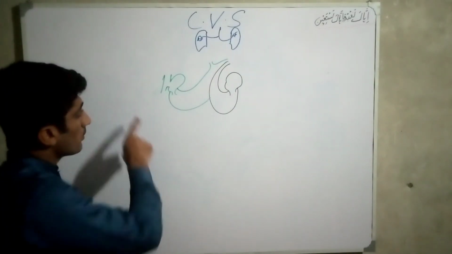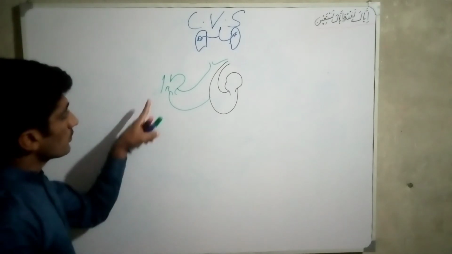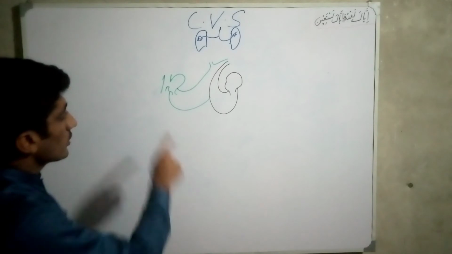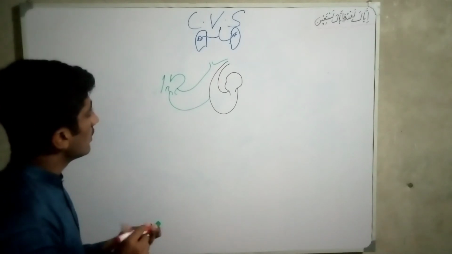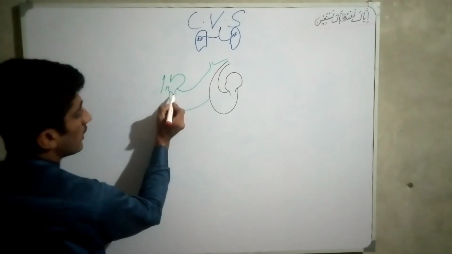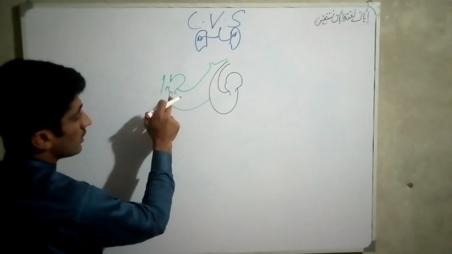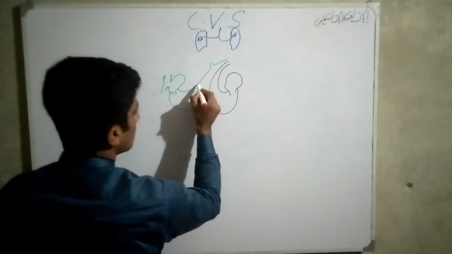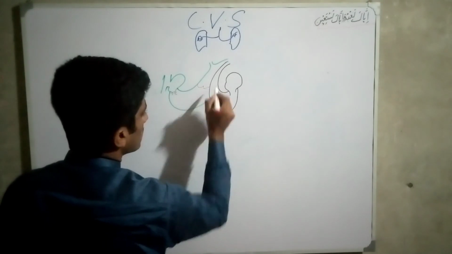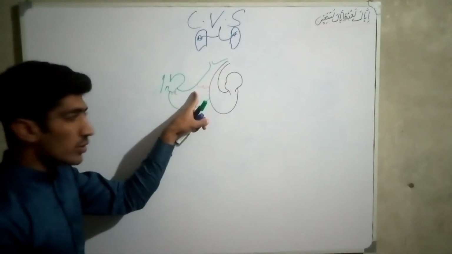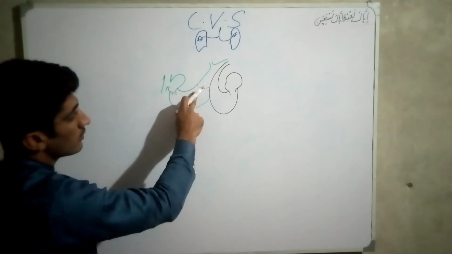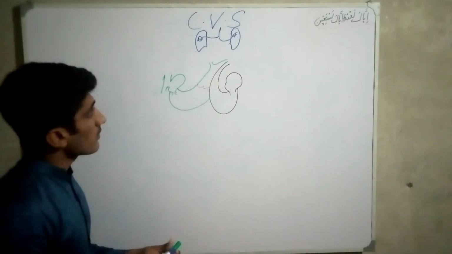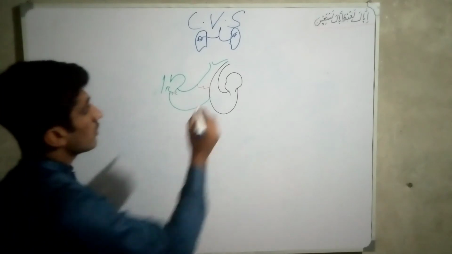So students, the blood from the body comes through the superior vena cava and inferior vena cava, and then to the right atrium, and then through the tricuspid valve to the right ventricle, and then passes through the pulmonary valve to the pulmonary artery, and then goes to the lungs.